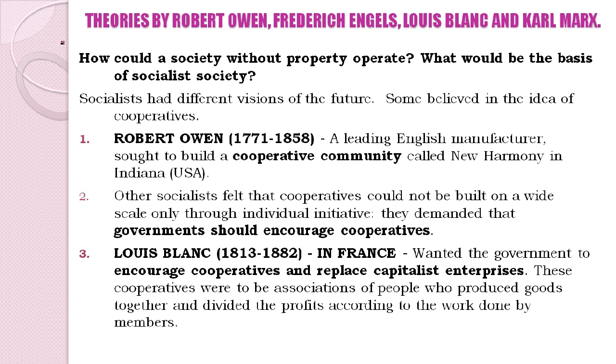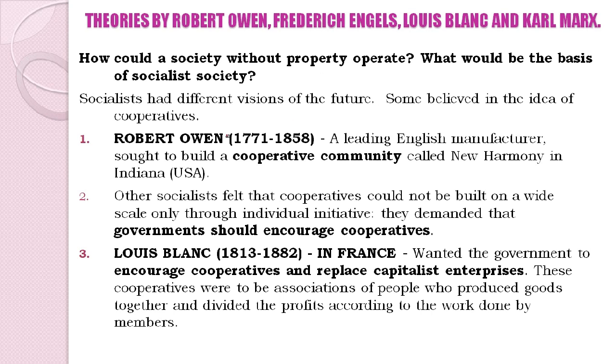Now let us begin our discussion from the theories put forward by Robert Owen, Frederick Engels, Louis Blanc and Karl Marx. Students, we see the most burning question of that point of time after the advent of socialism in Europe was, how could a society without property operate? We have learnt that people were getting against owning of private properties, especially the socialists. So how could a society without property operate, and what would be the basis of socialist society?